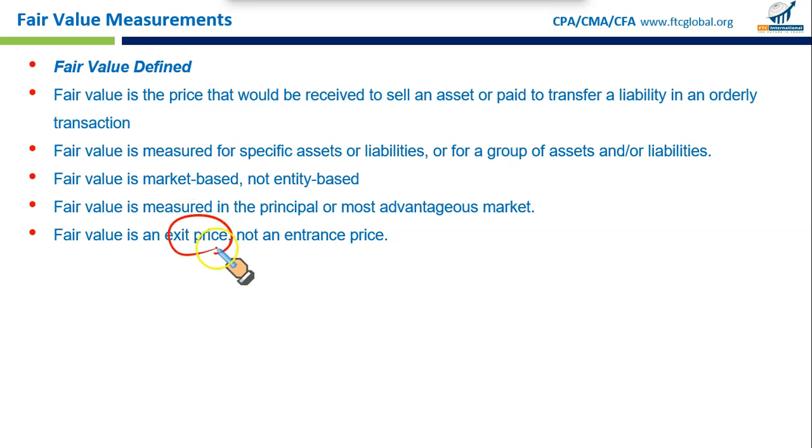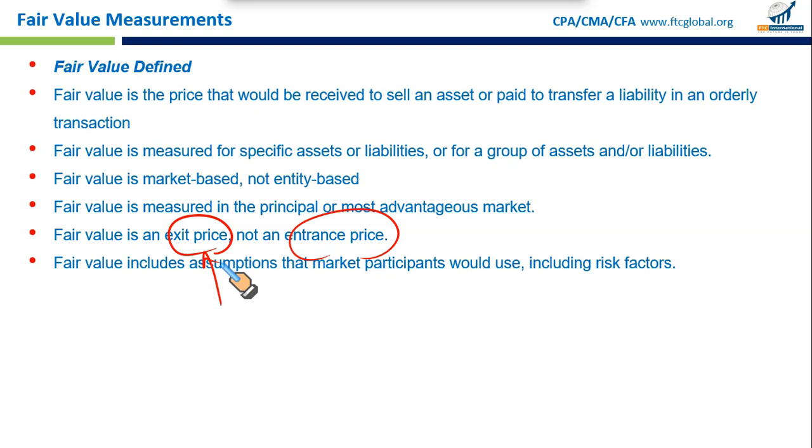This is called the exit price. Not what you pay to buy it, that's the entrance price. So it's the exit price, the price you receive when you sell an asset, not the price you pay when you buy an asset. That is the key point. Then fair value includes assumptions that market participants would use, including risk factors.